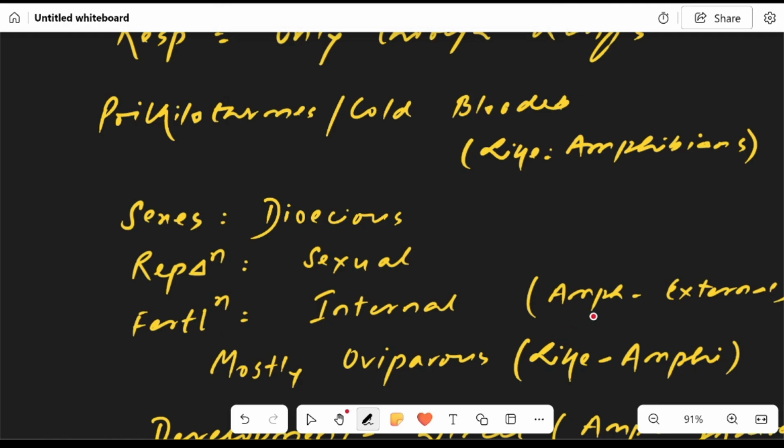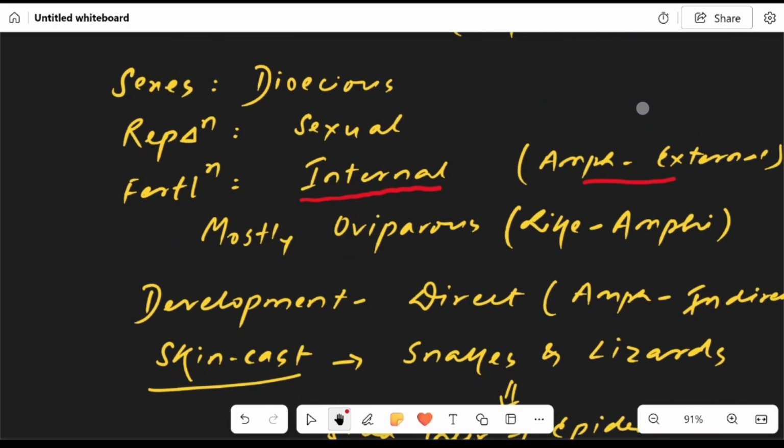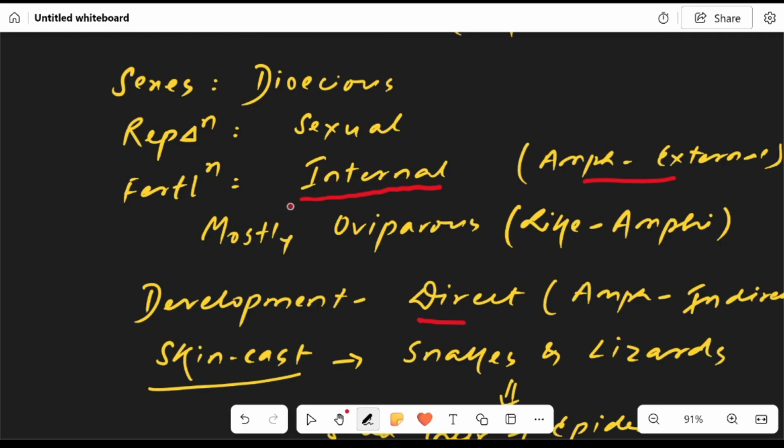In amphibians, fertilization was external and the development was indirect, but here in reptiles the fertilization is internal and the development is direct. These are mostly oviparous like amphibians.